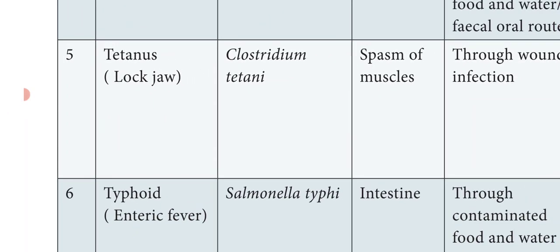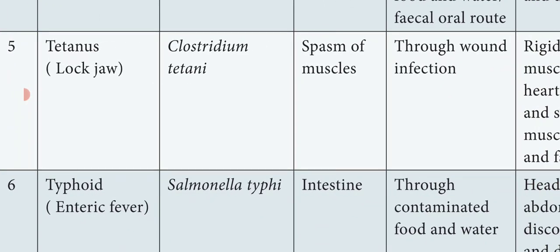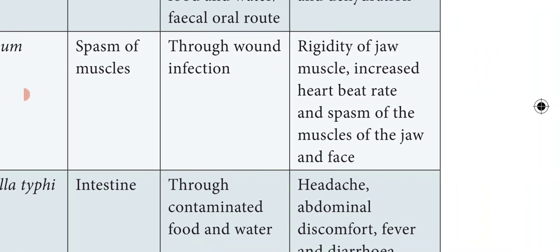The next bacterial disease is tetanus. It is commonly called lockjaw. It is caused by an organism or species called Clostridium tetani. And the site of infection is spasm of muscles. So what do you mean by spasm of muscles? It means sudden involuntary contraction of muscles. In Tamil we say thasai pidippu. It is muscle cramp. So that is called spasm of muscles, and it is mainly caused through wound infection.